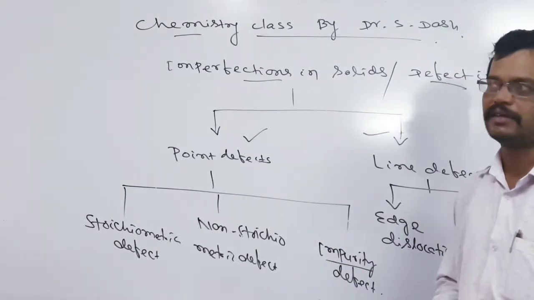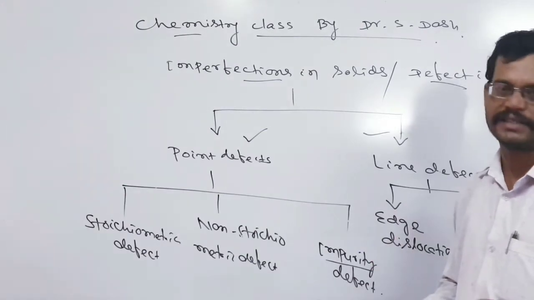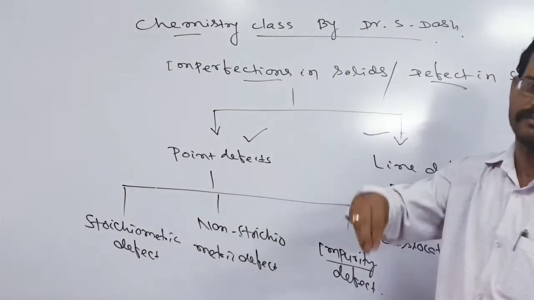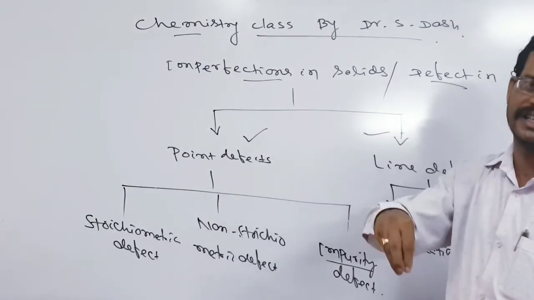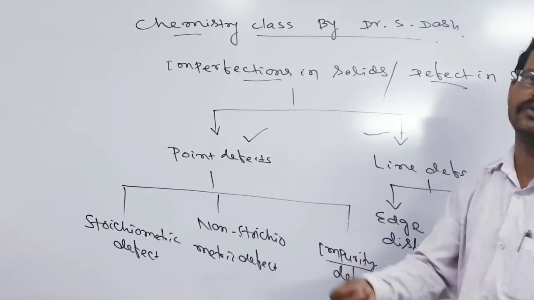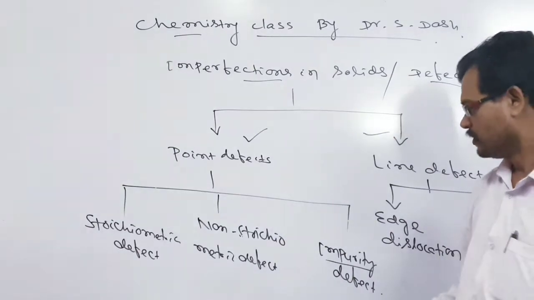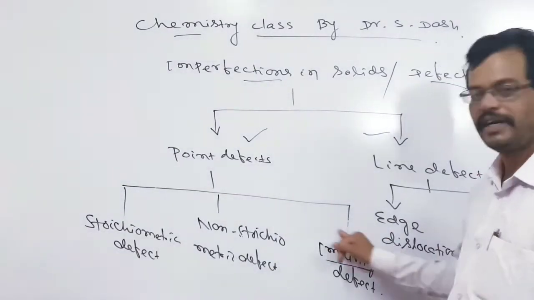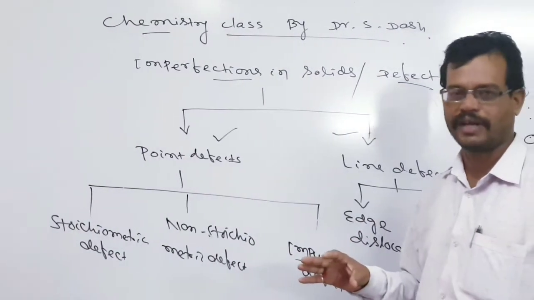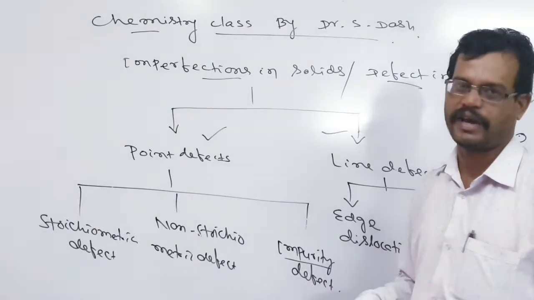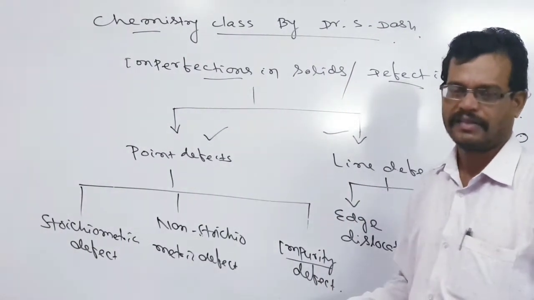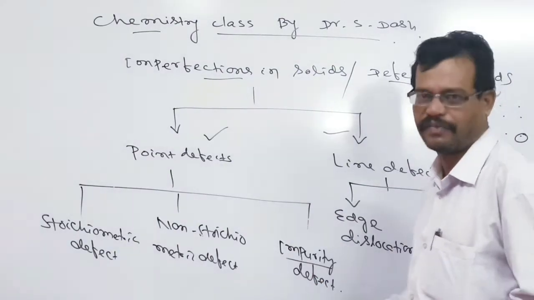Let us say we take some vegetable ghee, and we add some oil to that ghee. Then the ghee is found to be impure. Just like that, in impurity defect, whenever something other than the perfect crystal is present, we can say it is an impurity defect.